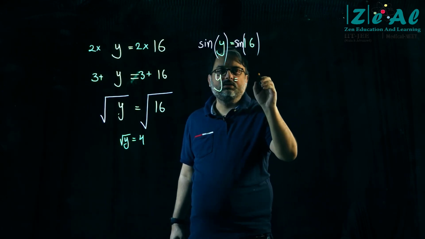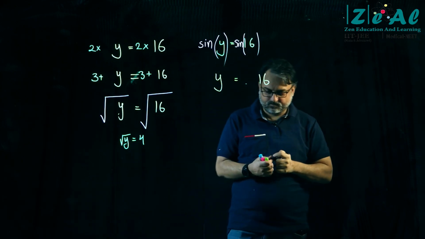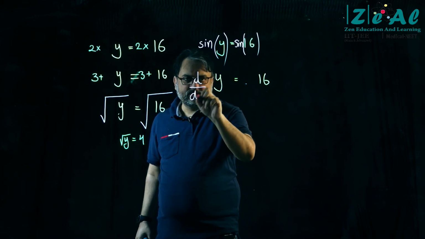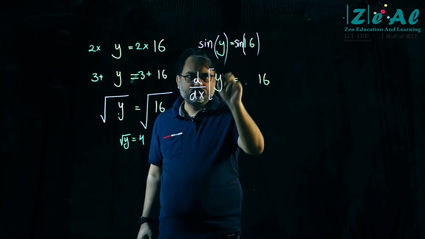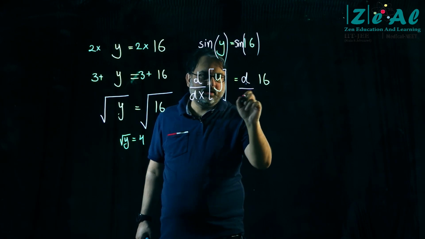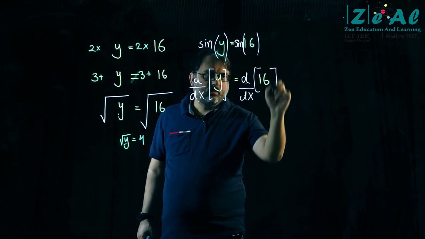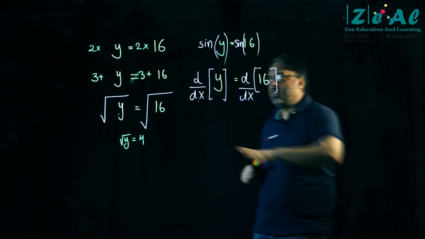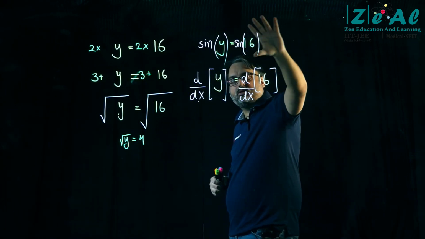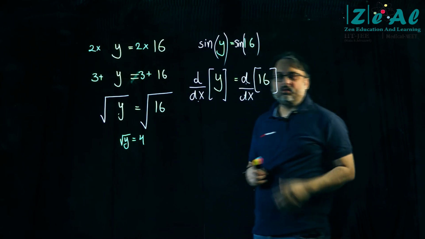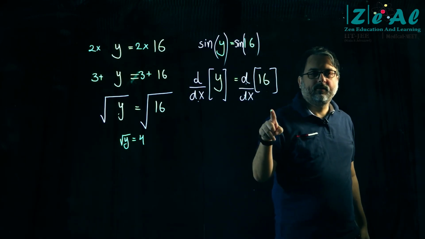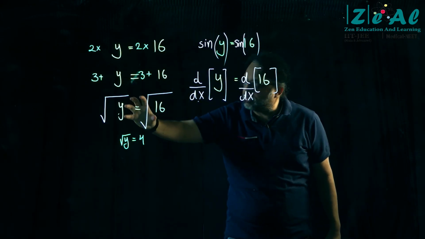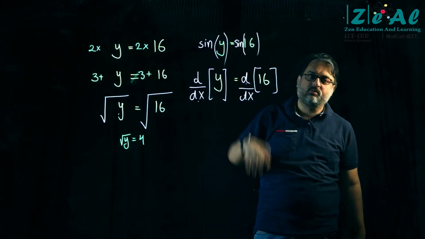Y is equal to 16. D by dx. D by dx. If you agree with all these steps up till this, then you have to agree with this as well. Because whatever I have done here, I have done the same thing here.